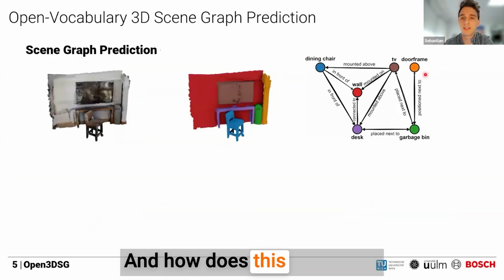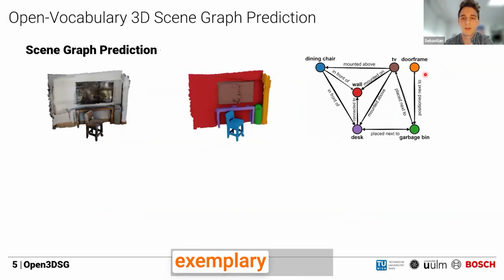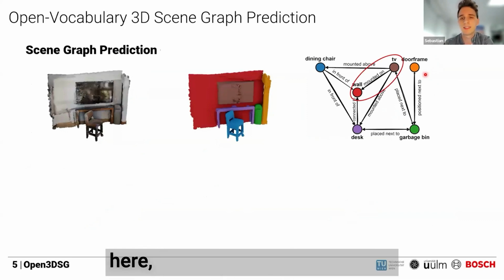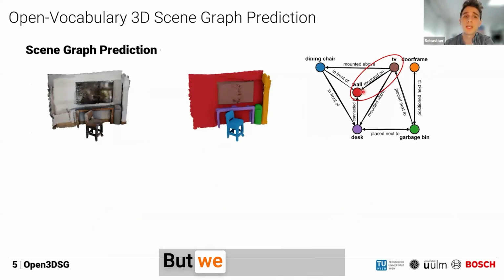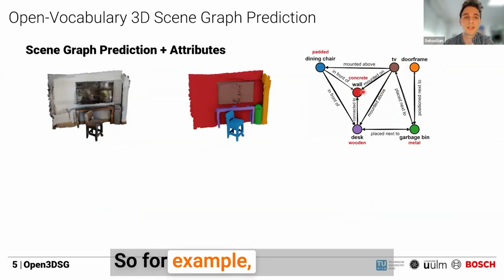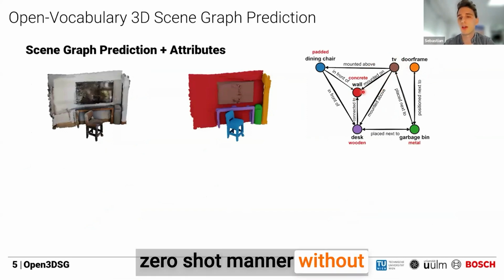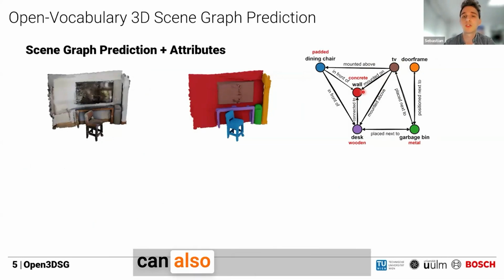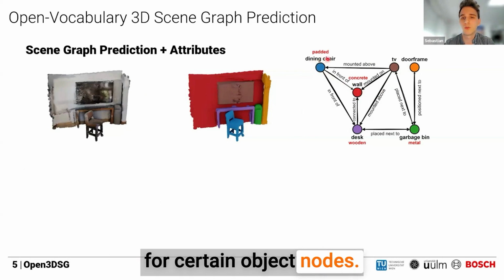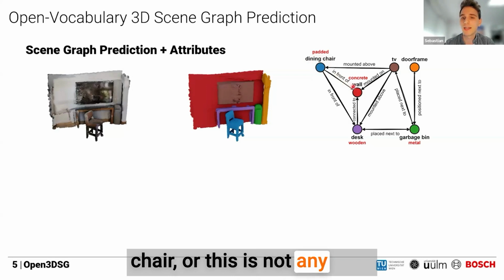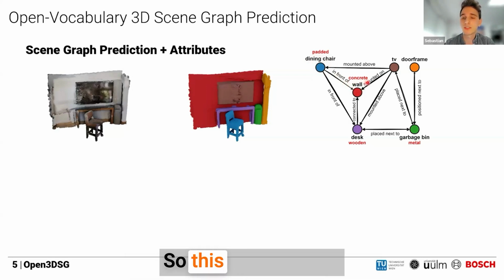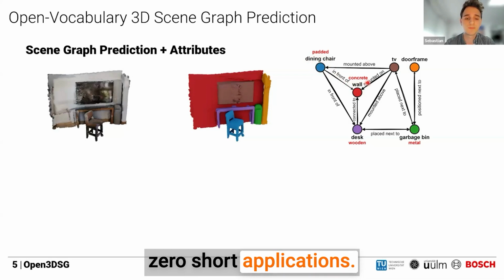And how this will look now. So here I have an exemplary scene, and here's our scene graph prediction. What I want to highlight here, same relationship from the first slide: our model is able to predict that the TV is mounted on the wall. But we can do much more with this. For example, in a completely zero-shot manner, without having to train this, we can also predict attributes for a certain object node. So this is not any dining chair, it's actually a padded dining chair. Or this is not any wall, it's actually a concrete wall. So this is quite nice. We can have these zero-shot applications.